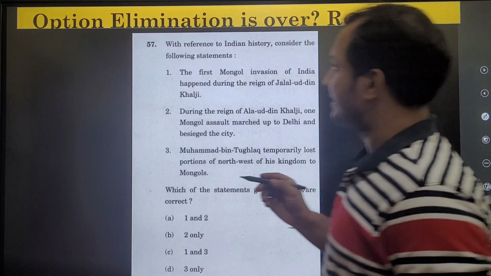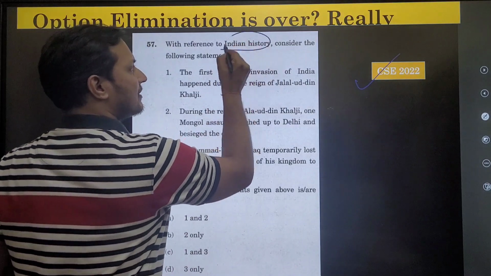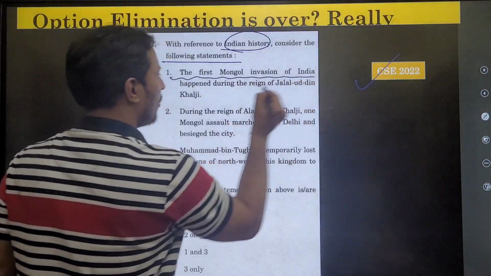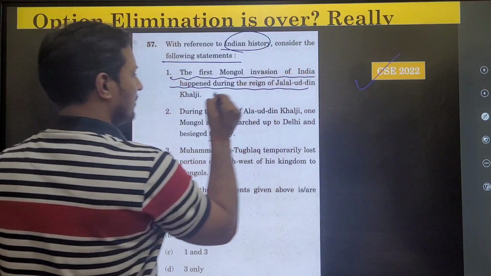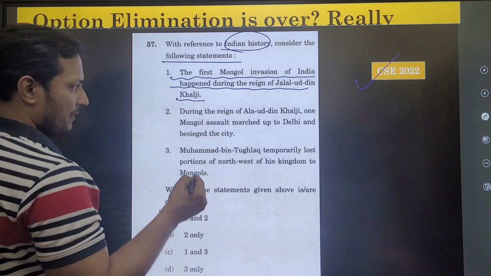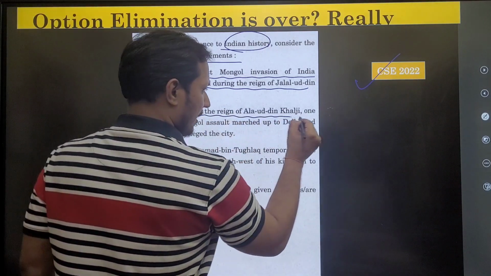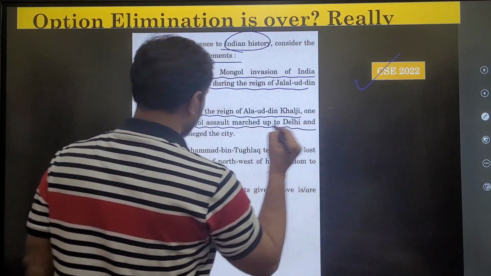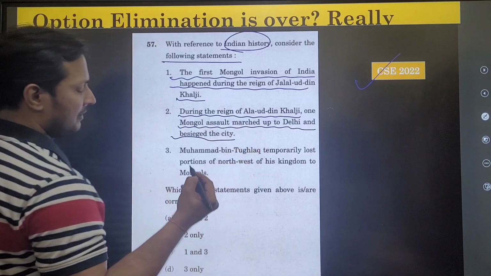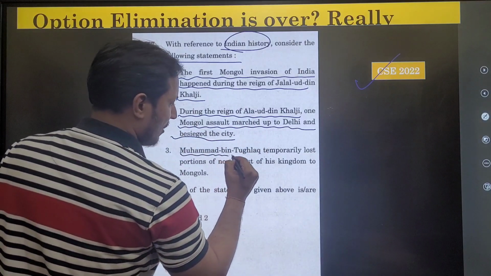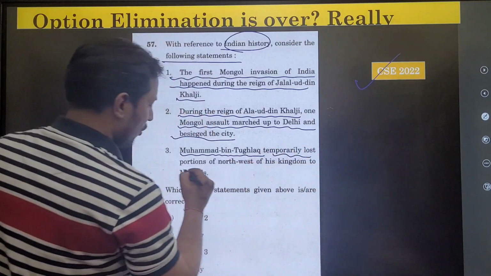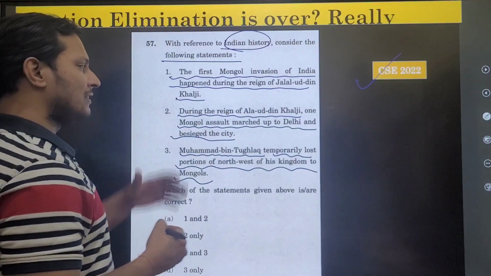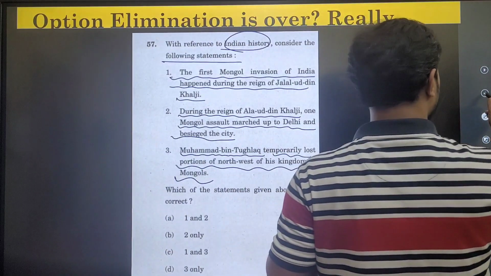So let us start, guys. Let us read this question. With reference to Indian history, consider the following statements. The first Mongol invasion of India happened during the reign of Jalaluddin Khalji. The second statement says, during the reign of Alauddin Khalji, one Mongol assault marched up to Delhi and besieged the city. The third statement says that Muhammad bin Tughlaq temporarily lost portions of the northwest of his kingdom to the Mongols.